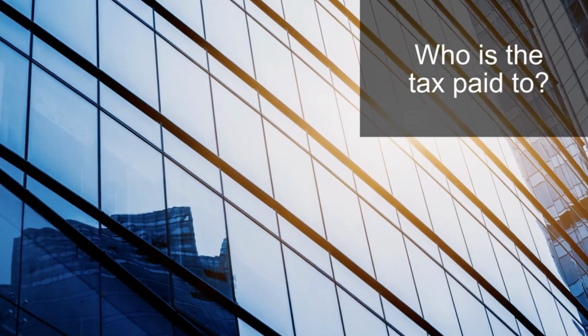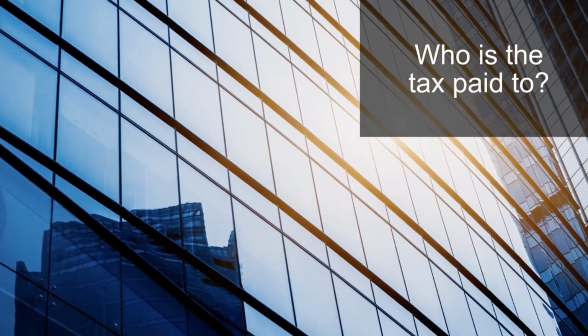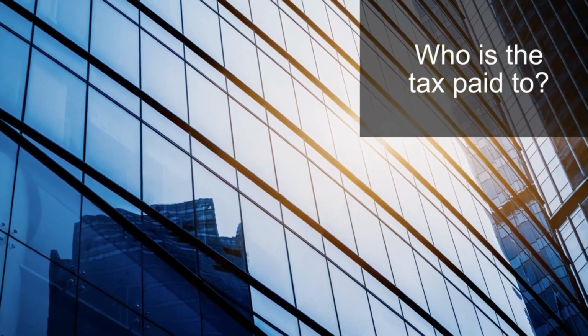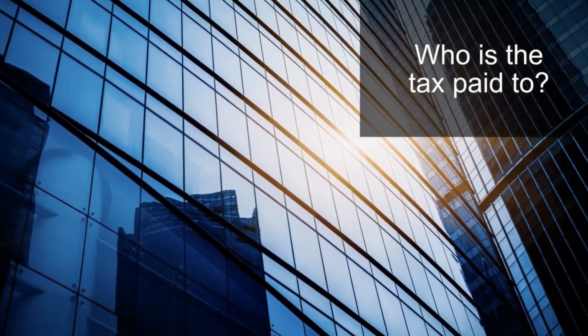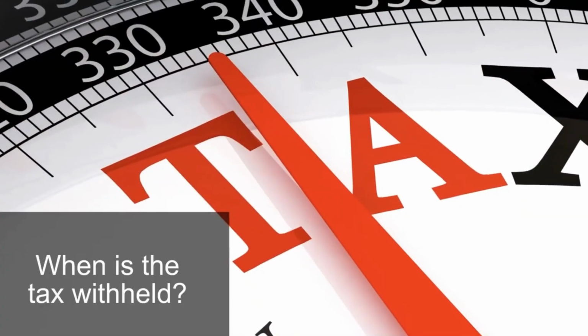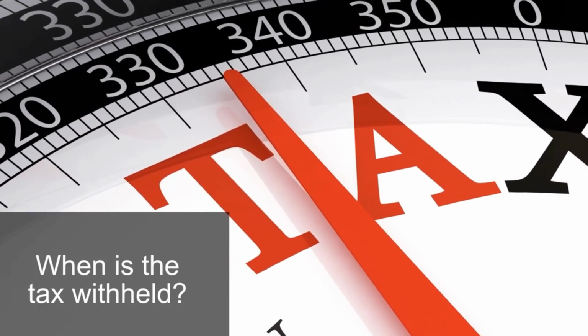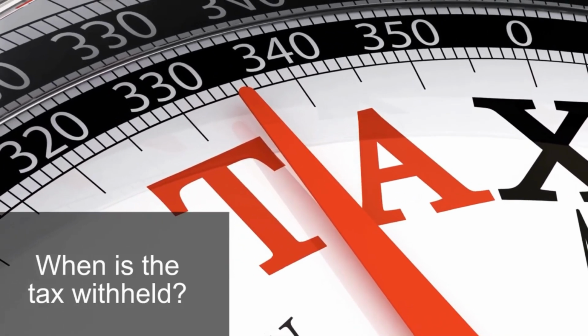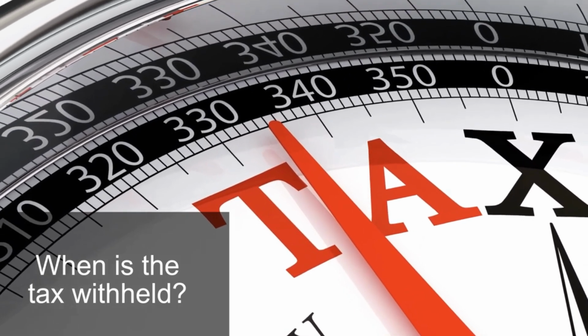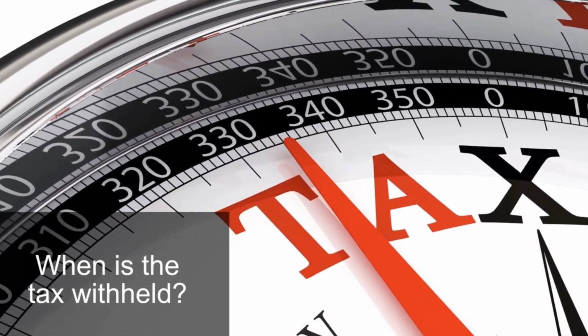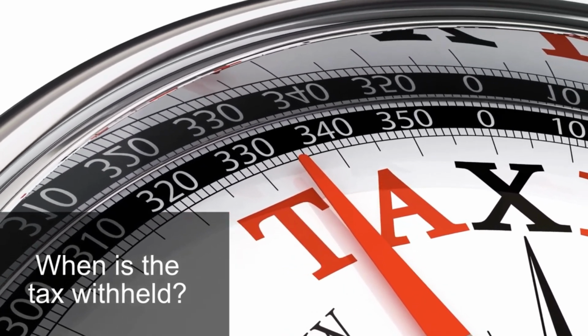Once the tax is paid and reporting forms filed, the withholding agent has no claim against the IRS to make corrections or get refunds. Tax is withheld when the payment is made. For example, a dividend is declared and then is payable into your account 10 days later. The tax is withheld when the dividend is credited to your account.